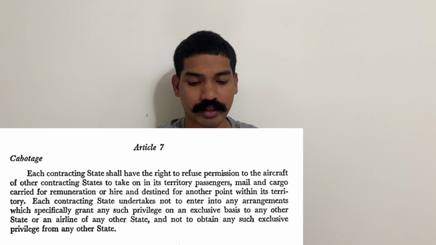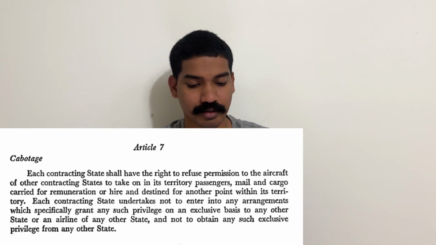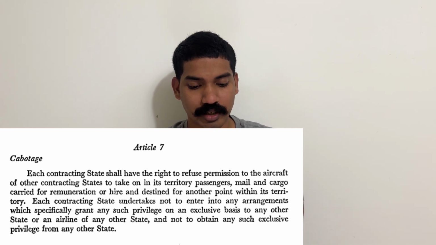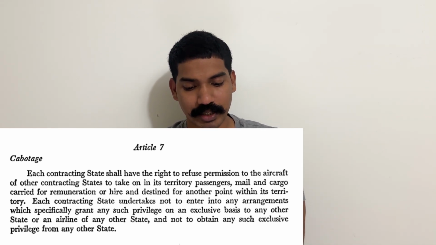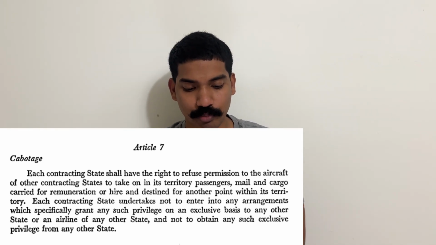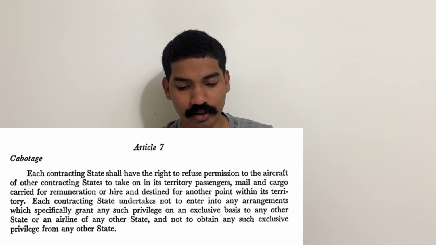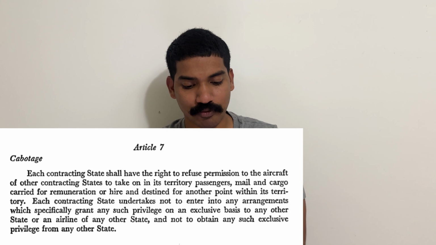So it says each contracting state shall have the right to refuse permission to the aircraft of another contracting state to take on its territory passengers, mail, and cargo carried for remuneration or hire and destined for another point within its territory. Each contracting state undertakes not to enter into any arrangements which specially grant any such privilege on an exclusive basis to any other state or any other airline of any other state, and not to obtain any such exclusive privilege for any other state.